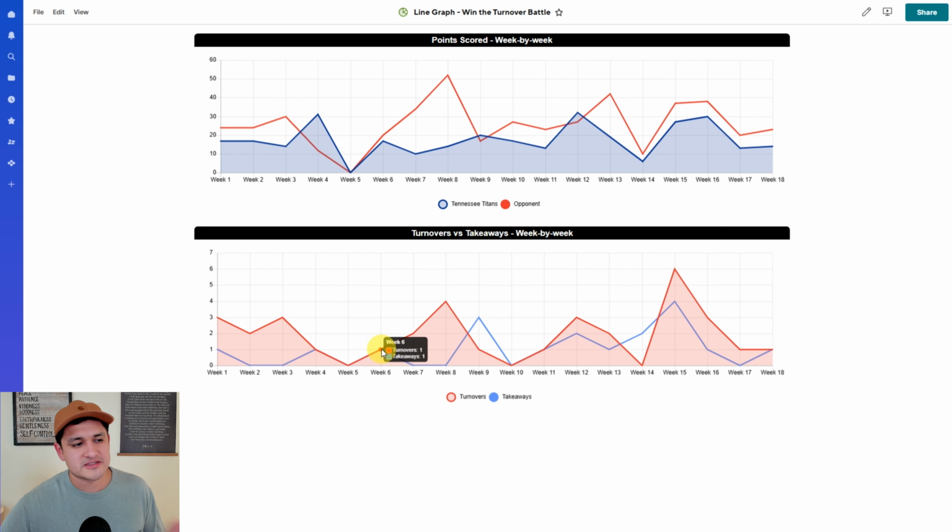Week 6, we had the same amount of takeaways as we did turnovers, but we barely lost that game. So it was a pretty close game, but they lost it. You see this chart going up here? We started to allow more points, so I wonder if we're going to have more takeaways or turnovers in these.